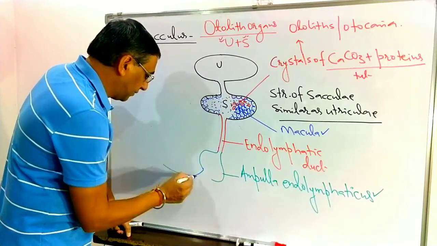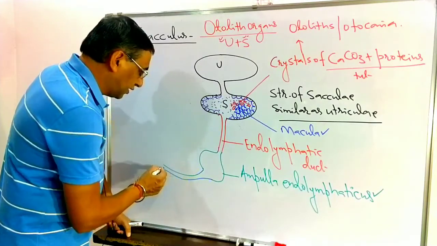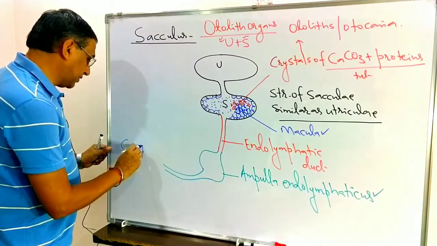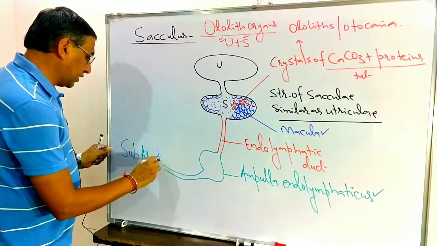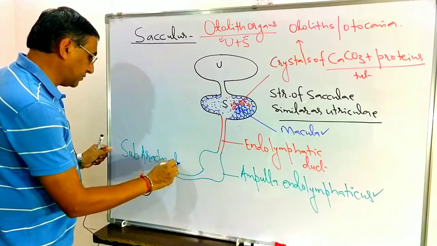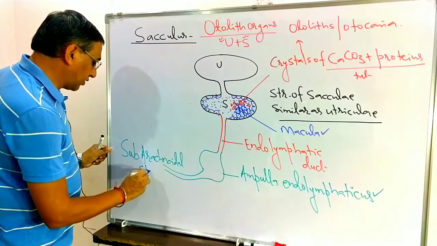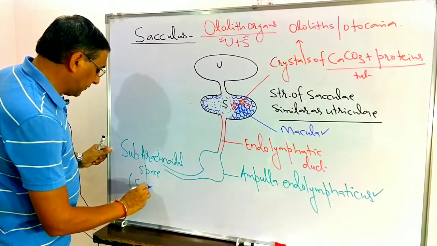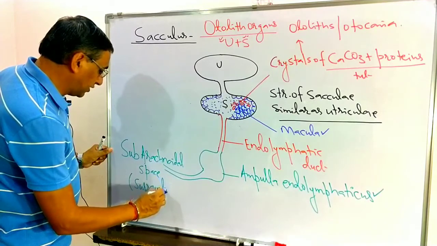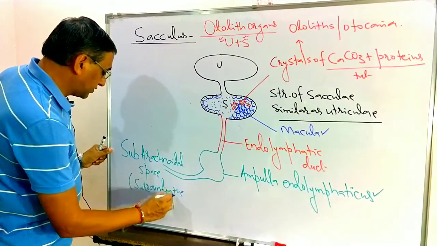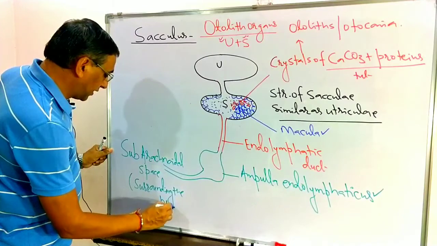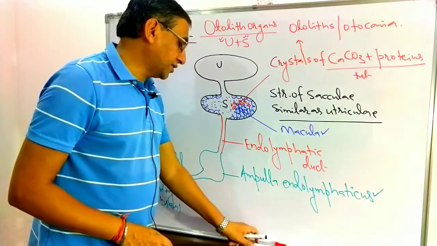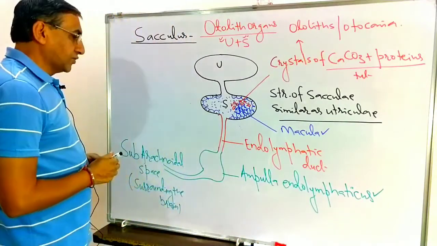Ultimately this endolymphatic duct opens into the subarachnoid space surrounding the brain. See carefully.